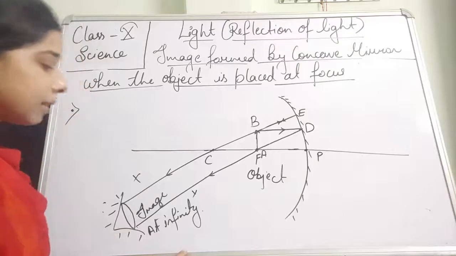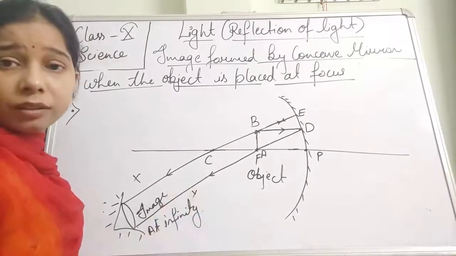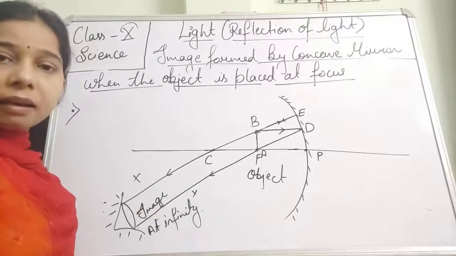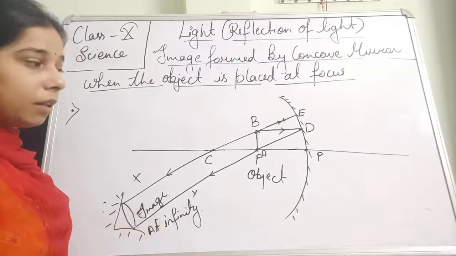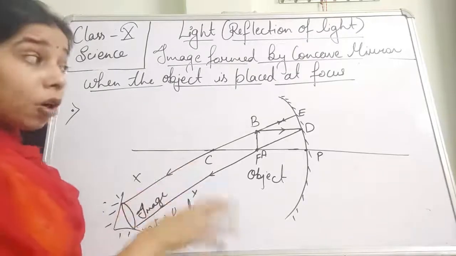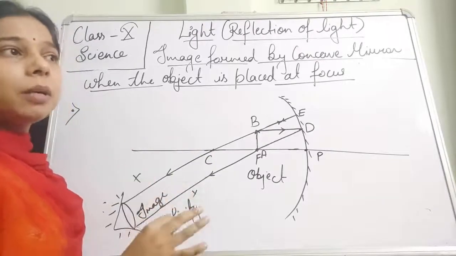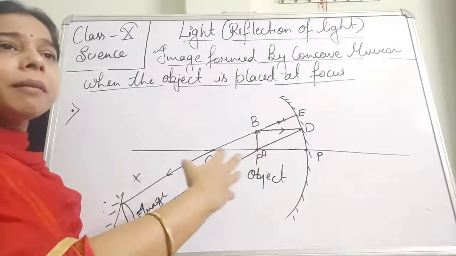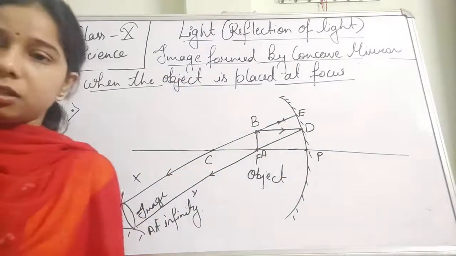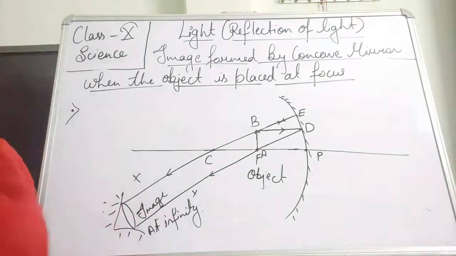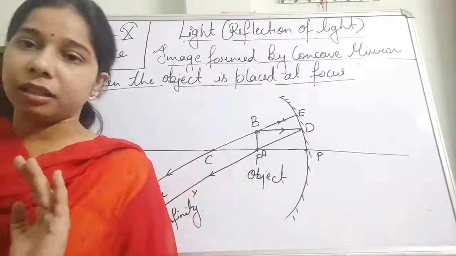Since two parallel lines never meet each other, if two parallel rays are there, they never meet. Because of that only, we said that the image will be formed here, but this image will be formed somewhere at infinity. Because we know that parallel rays do not meet each other, and that is why we said the image will be formed at infinity.